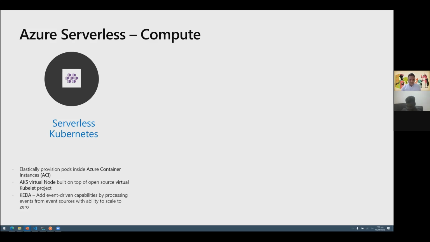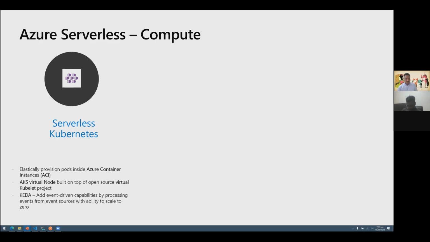So specifically talking about Azure, there is the serverless Kubernetes option where we can elastically provision pods or the workloads inside the serverless offering of Azure for containers, which is called Azure Container Instances. And this works on the basis of a virtual node. So virtual node is an open source project which is based on a virtual kubelet. There is a project called Virtual Kubelet, and this virtual node capability is built on top of that.